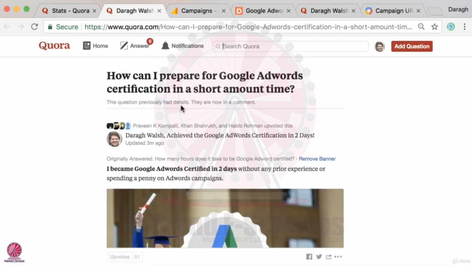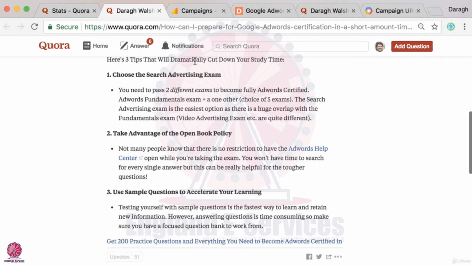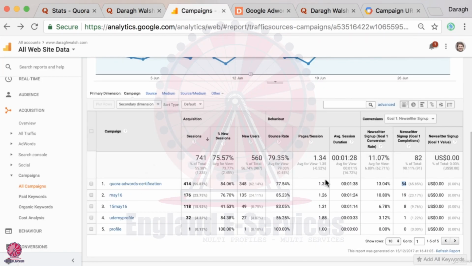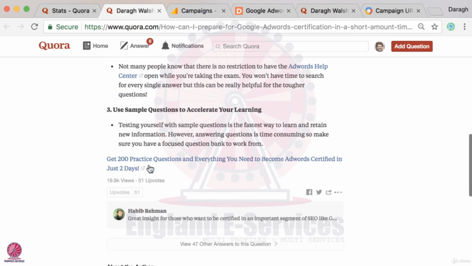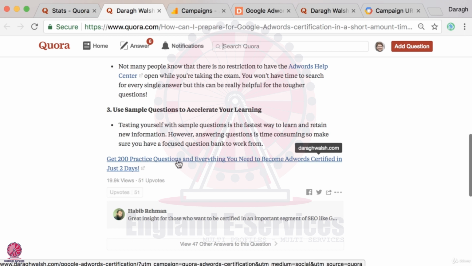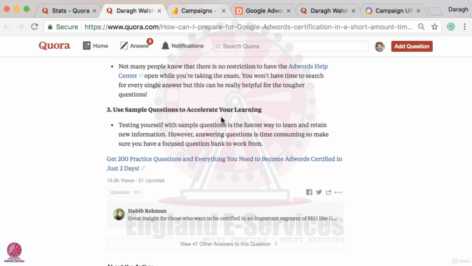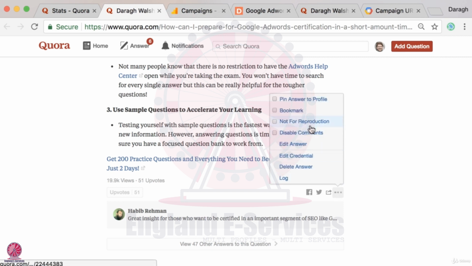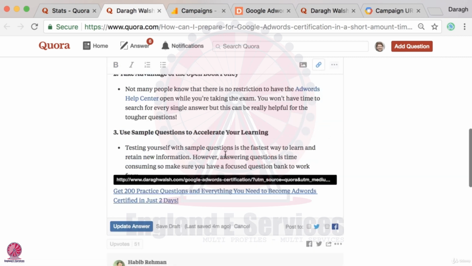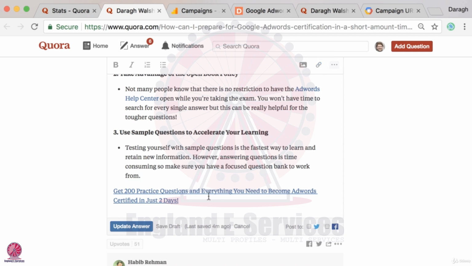Okay, this is Google Analytics. And the way that I can understand and get that information in Google Analytics is really by using a special link at the end of my question here. So if I open this up, if I go to edit this, I'll show you what the link looks like, and then I'll show you how to create that link. So maybe I can see this. No, I can't. Well, essentially, this is the way that we get this information in Google Analytics, by creating this special link.